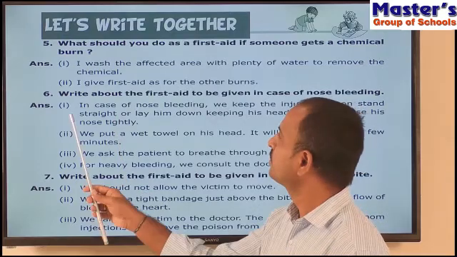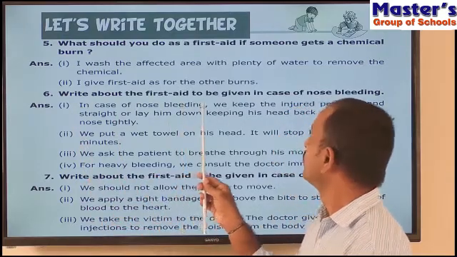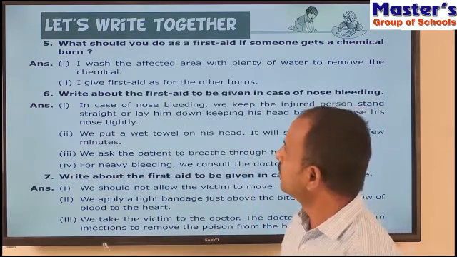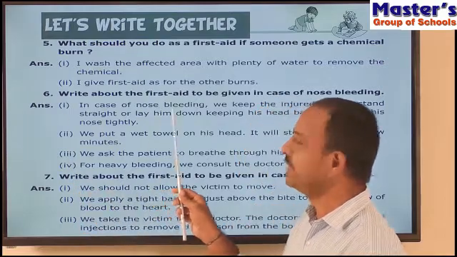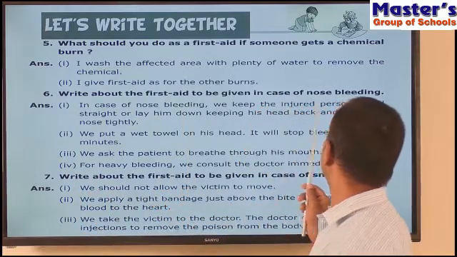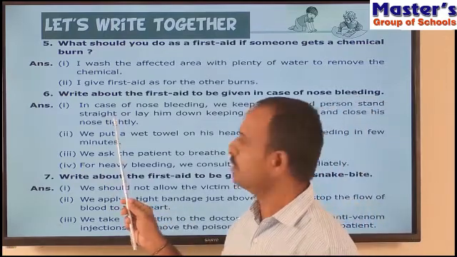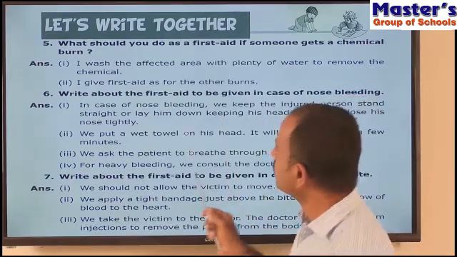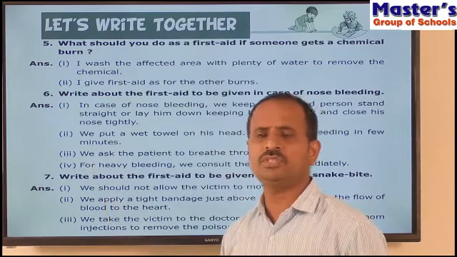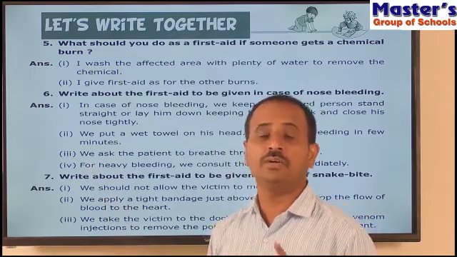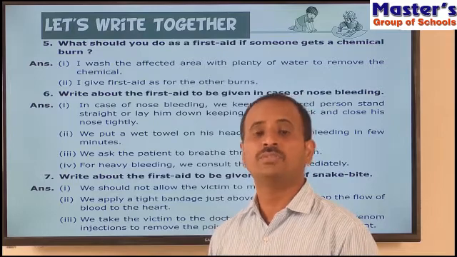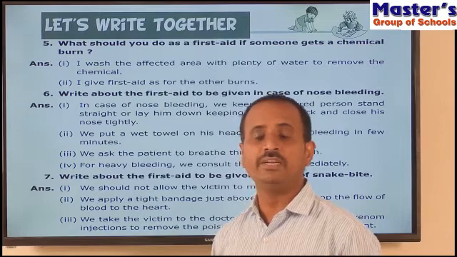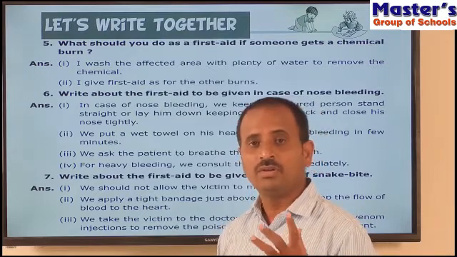Children, read the sixth question. Write about the first aid to be given in case of nose bleeding. So children, read the answer. In case of nose bleeding, we keep the injured person standing straight or lay him down, keeping his head back and closing his nose tightly. So, children, what is nose bleeding? Generally we observe in some children and in some people, suddenly the blood will come out from their nose and it will continuously bleed and it may not stop. So, that is called nose bleeding.